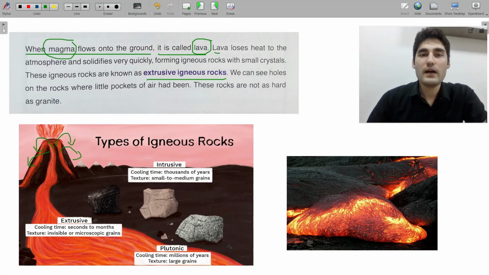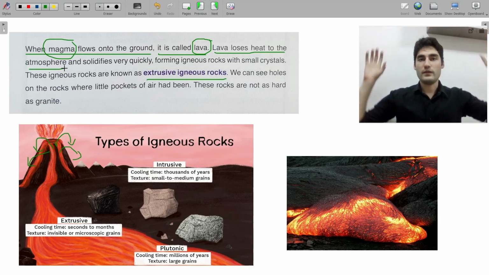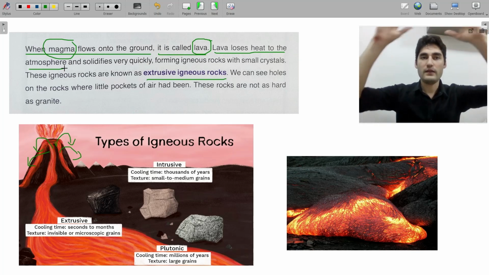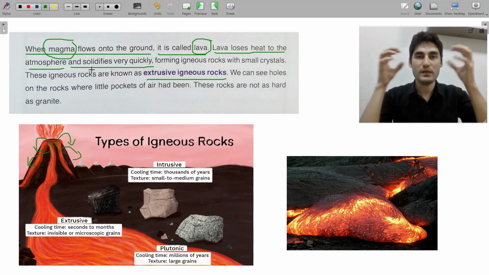Lava loses heat to the atmosphere. What is the atmosphere? The atmosphere is the air around us, okay? Air in the earth. And it solidifies very quickly. Remember what solidify means? It means it becomes a solid.